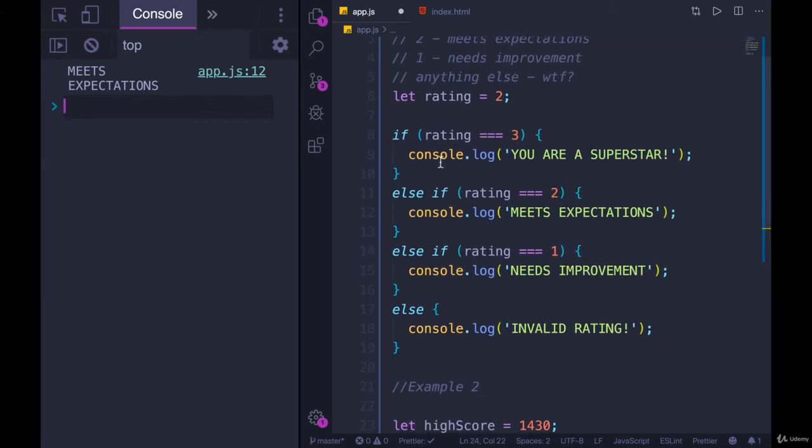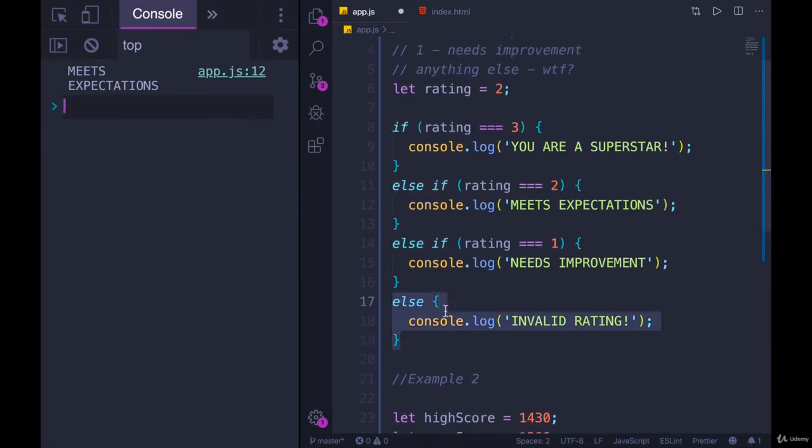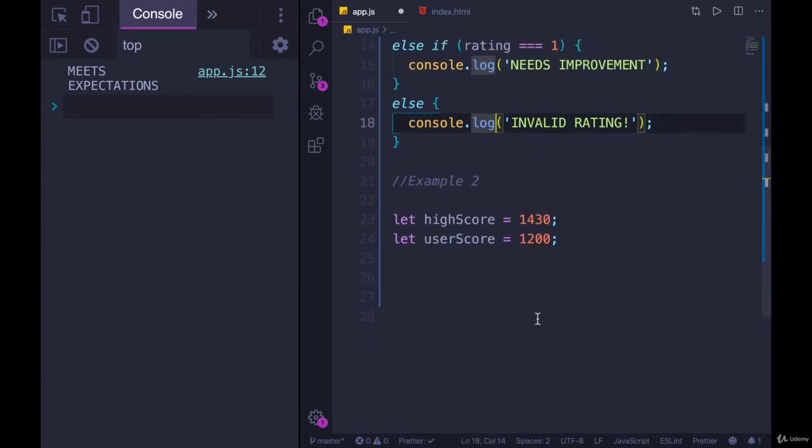So often we do have an if and else if, or multiple else ifs and else. And by the way, I forgot to mention, we can only have one else per if. It doesn't make sense to have more than one otherwise. We can have as many else ifs as we want, and we have one if at the beginning. So sometimes we have all of them together, but often we'll just have a yes or no, a simple if and an else. So here's an example.